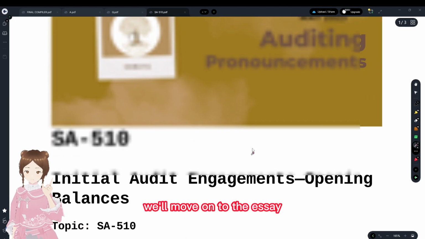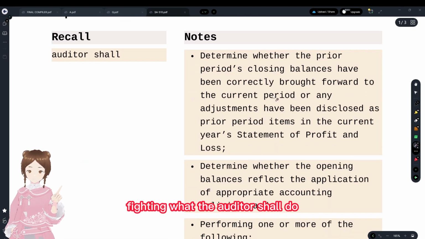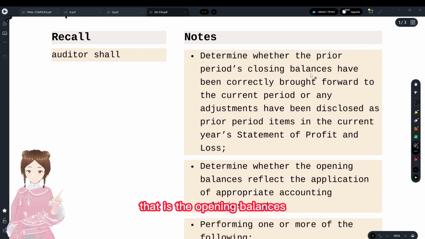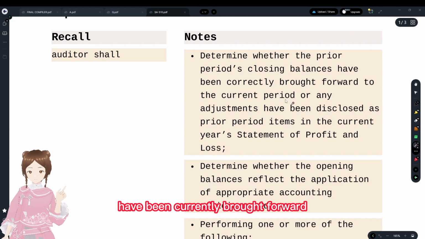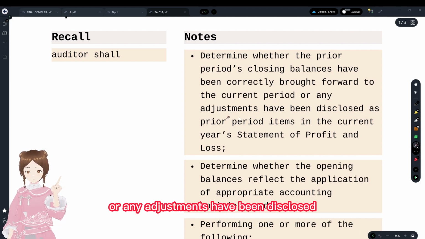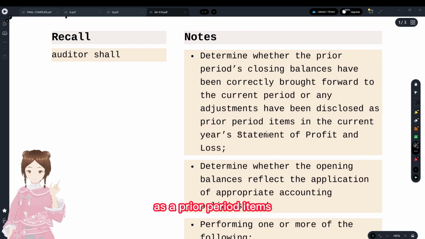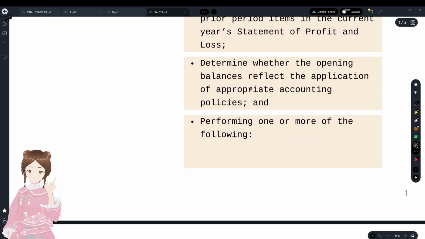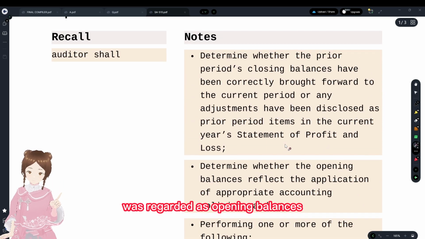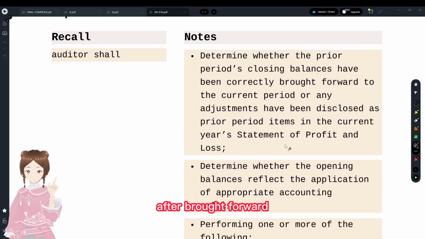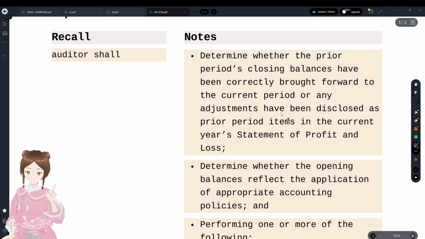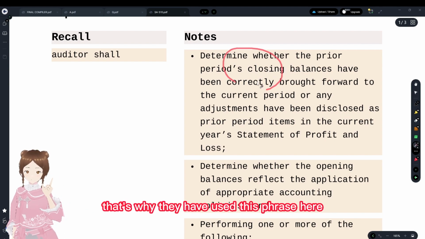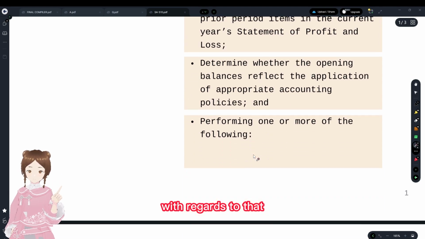And with that, we'll move on to SA 510. What the auditor shall do. The auditor shall determine whether prior period closing balances, that is the opening balances, have been correctly brought forward to the current period, or any adjustments have been disclosed as prior period items. That is, they have been properly carried forward or not. You see, until they are brought forward, they would be the closing balance of the prior period. That's why they have used this phrase here. Don't get confused with regards to that.